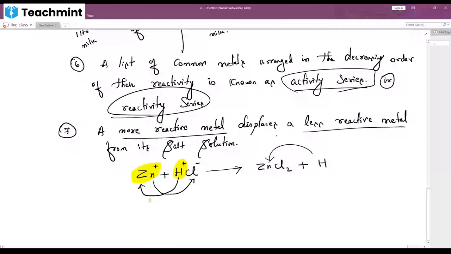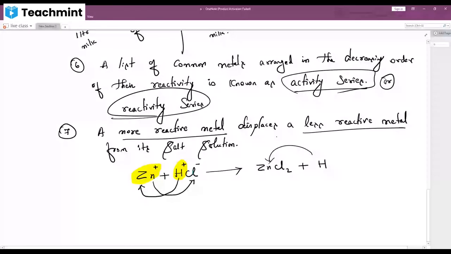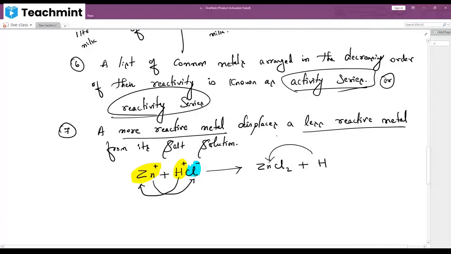What do we do? Here Cl is there, no? This Cl combines with Zn. In hydrogen and chlorine, hydrogen will remain as it is, but chlorine will get displaced and react with Zn. Any doubts?